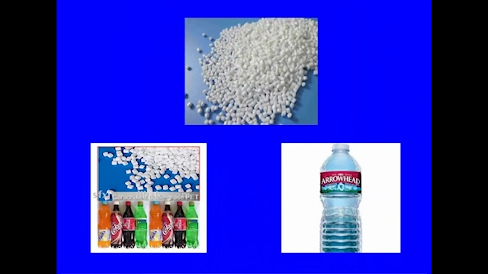And this is the PET resin, and similarly we get chips in the case of polyester, which goes to the textile industry. These are some of the applications of PET resin, different packaging material that we use for soft drinks.